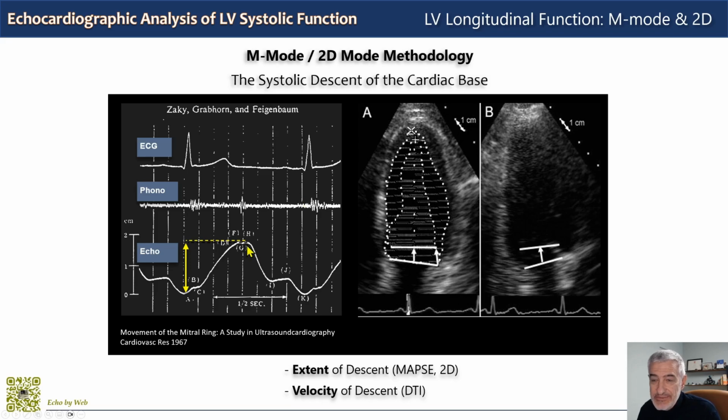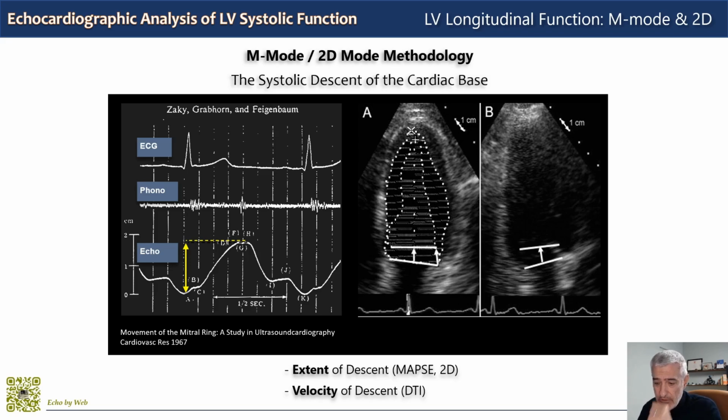As you can see from this image on the left, it is the ultrasound detection of the motion of the mitral annulus that you see here with a yellow arrow, published as early as 1967 by the group of Feigenbaum. You can see the end diastolic position of the mitral fibrous annulus, and then the movement towards a transducer placed at the apex towards end systole here. This is what was later defined, with M mode, because this is before M mode, it's an A mode, as MAPSE, the mitral annular plane systolic excursion.